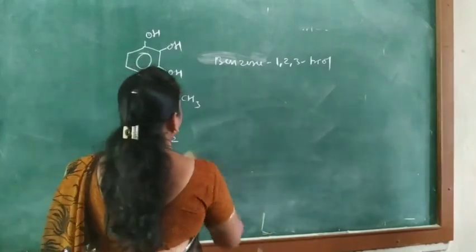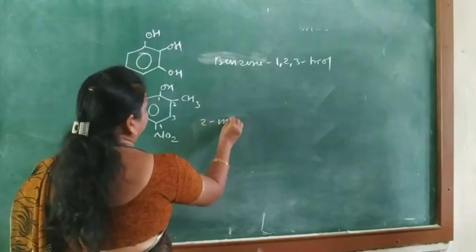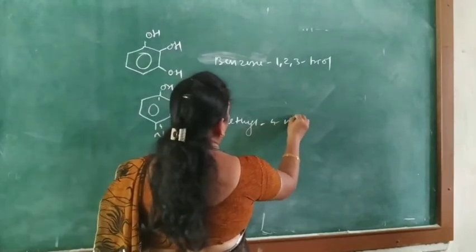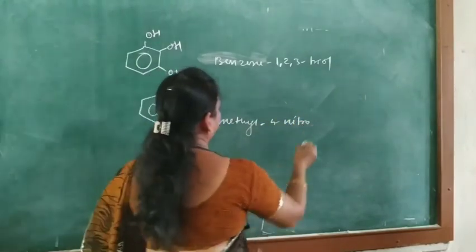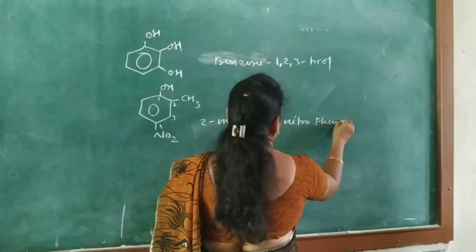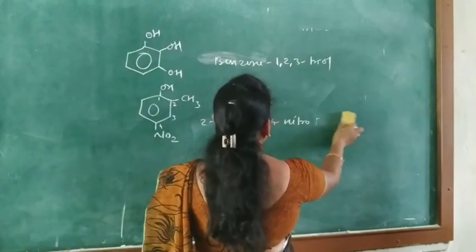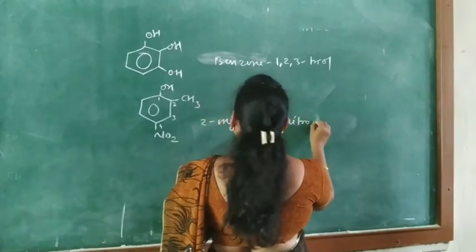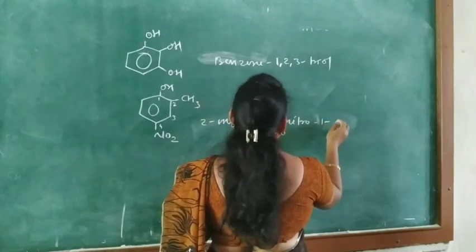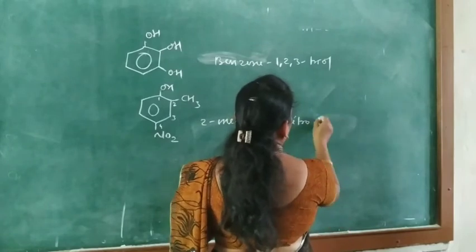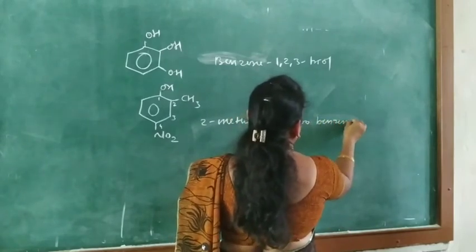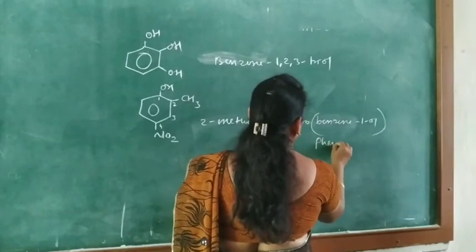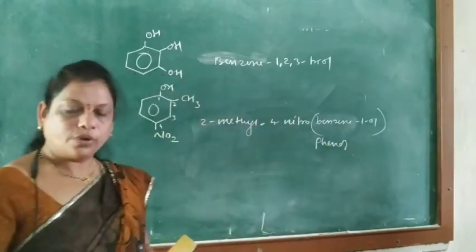No, alphabetically methyl, 2-methyl, then 4-nitro. 4-nitrophenol. Or it is also called 2-methyl-4-nitrobenzen-1-ol, or it is called phenol. Okay.